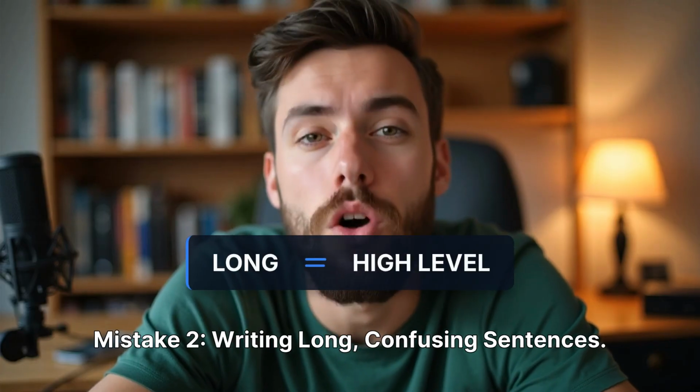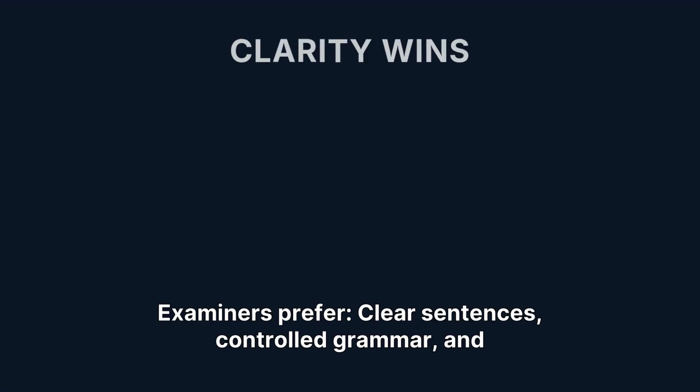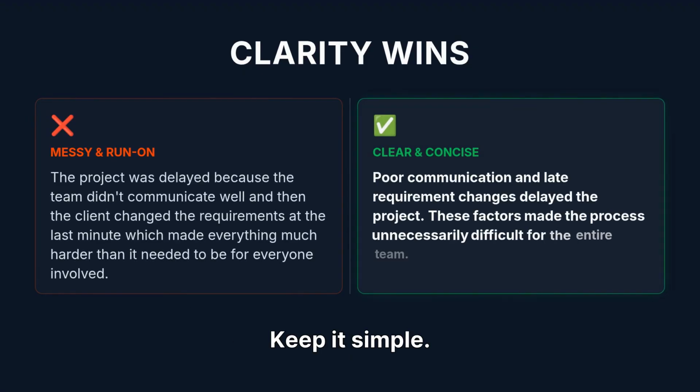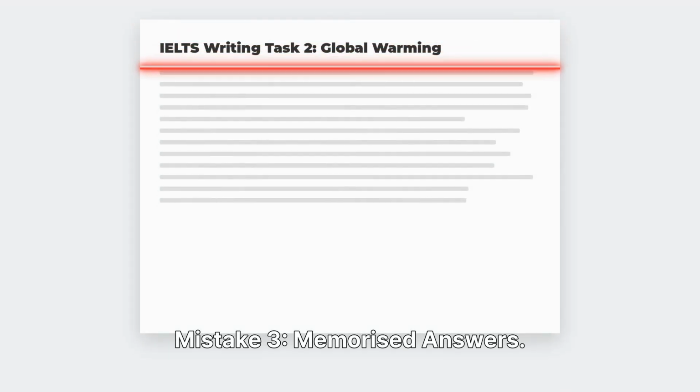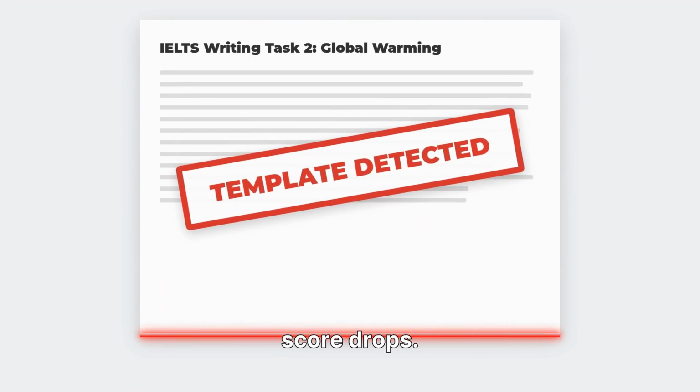Mistake 2. Writing long, confusing sentences. Long does not mean high level. Trust me. Examiners prefer clear sentences, controlled grammar, and easy-to-follow ideas. Keep it simple. Mistake 3. Memorized answers. Examiners can spot this immediately. If it sounds like a template, your score drops.